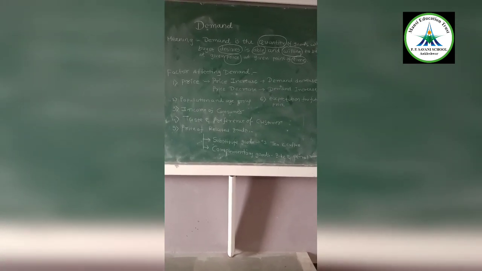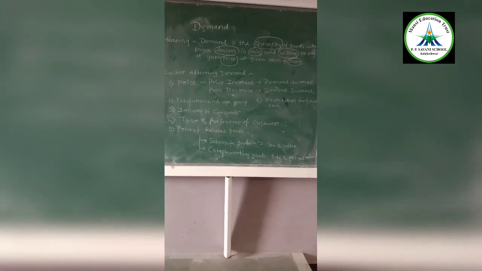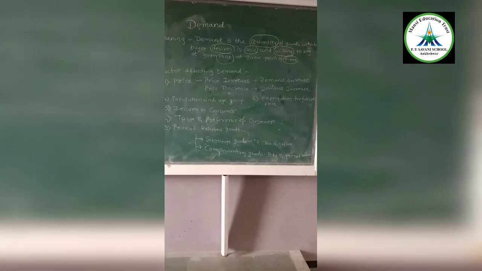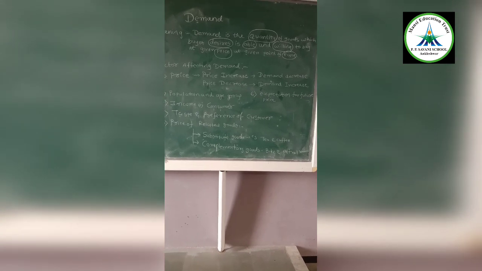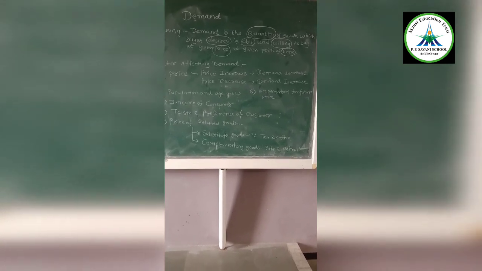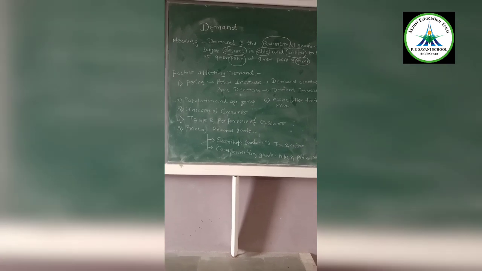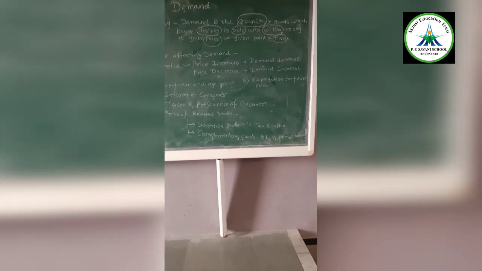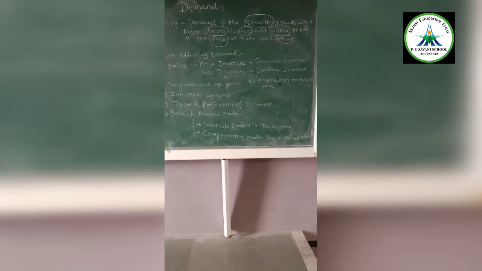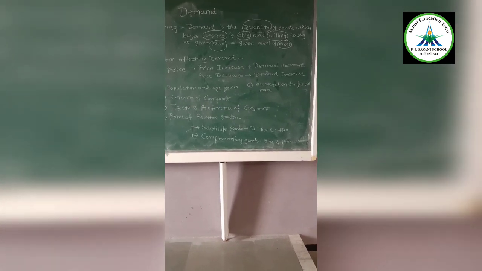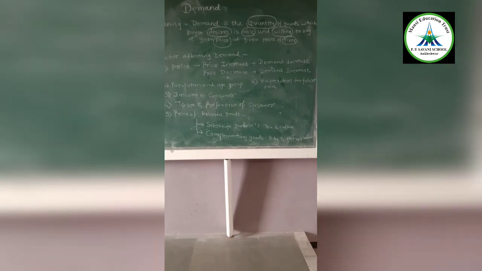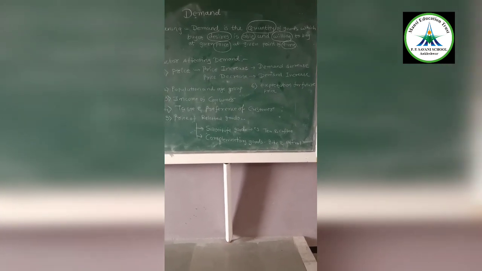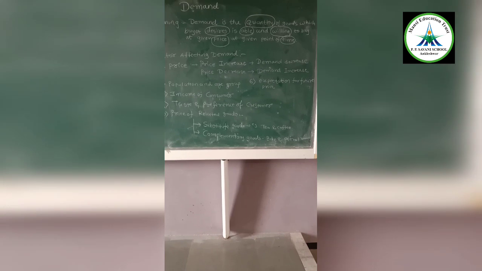So today we are going to discuss demand. What is demand? Demand is the quantity of goods which a buyer desires, is able and willing to buy at a given price and at a given point of time. So here, you can see the circles I had made. These are the most important to define a demand. When a buyer is desirous, able and willing at a particular price and particular time, then it is known as demand.